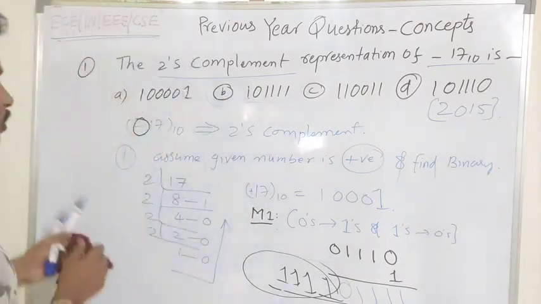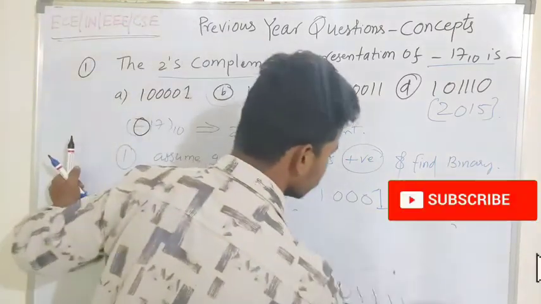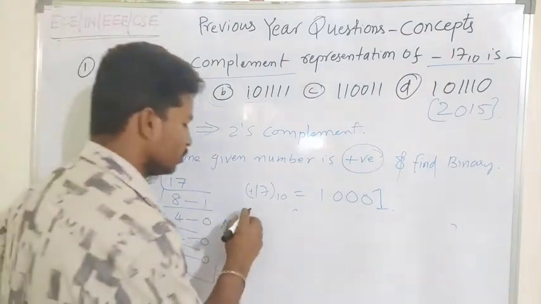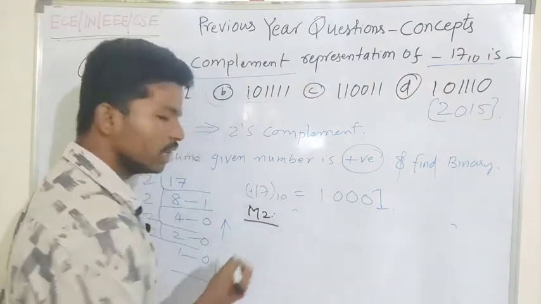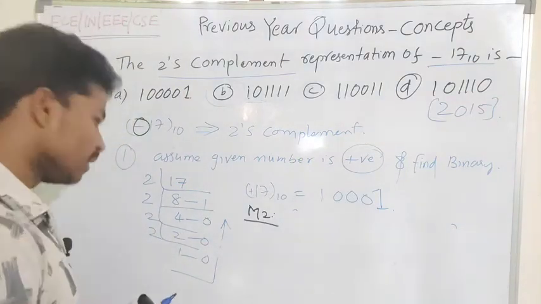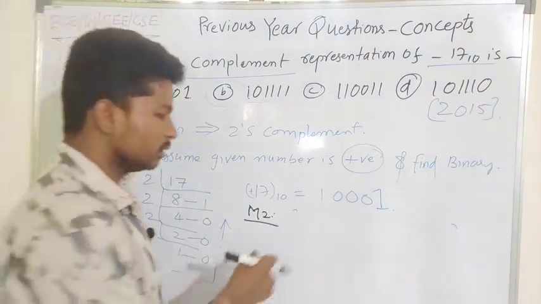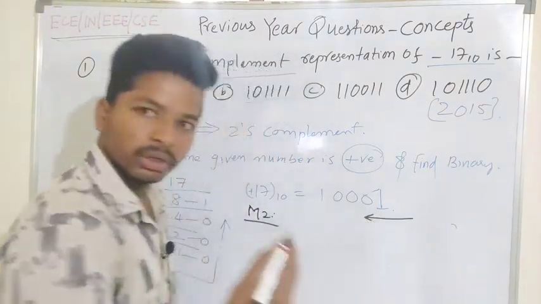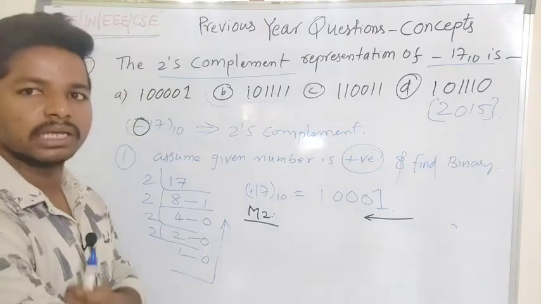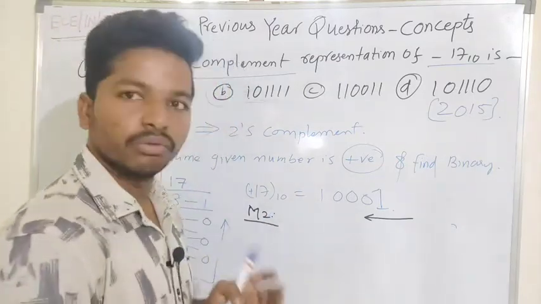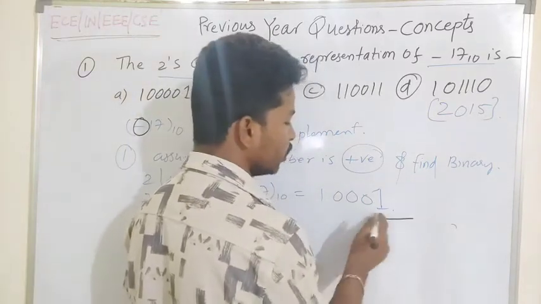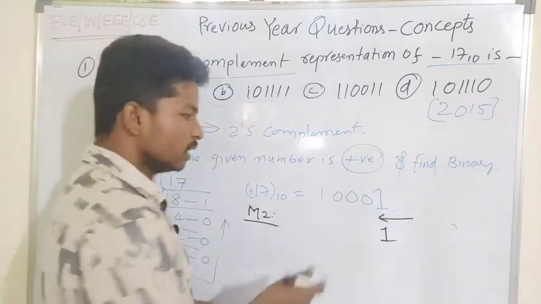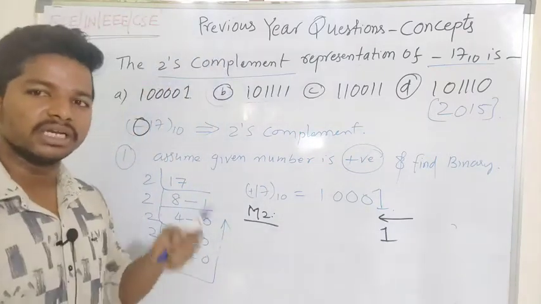We are going to solve this question in another method also, the direct 2's complement method. We are going to solve this question in method 2. This will be very simple, where we don't need to add anything. We have to move from the right side and copy the digits as they are until we reach the first 1. After that, I have to complement each and every digit.